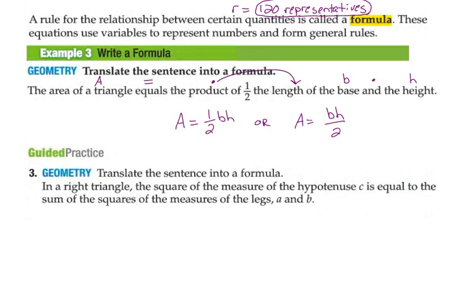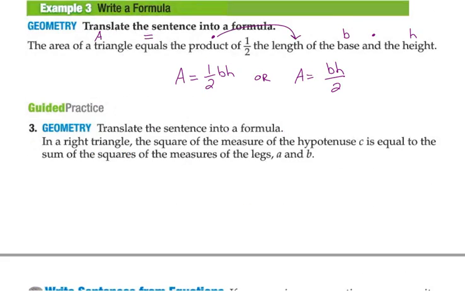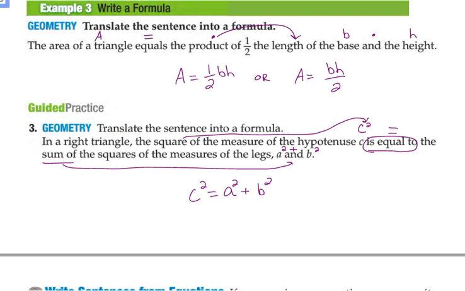All right, go ahead and try guided practice 3. Okay, a pretty wordy formula here, but it says in a right triangle, the square of the measure of the hypotenuse C is equal to the sum of the squares of the measures of the legs A and B. Okay, again, there's a lot of words in there, but I see this square. I see the measure of the hypotenuse, but they actually give me a variable there.